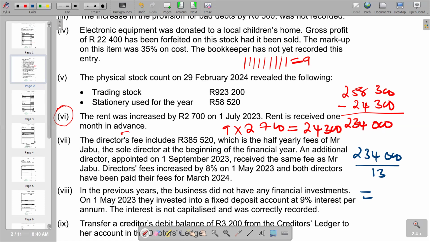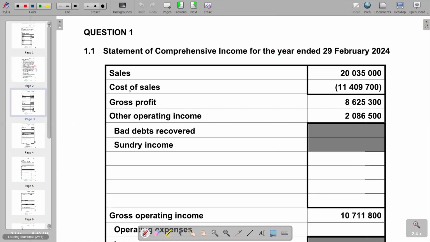So 18,000 is the rent before the increase. But the rent for March that we need to subtract, the rate was already increased. So now we're going to add the increase, which is 2,700, to get the rent after the increase. So if you calculate there, you see that you're going to get 20,700. So 20,700 is the rent for March 2024, which is the rent that we are supposed to subtract from 258,300.